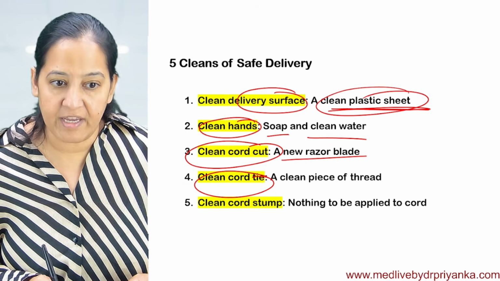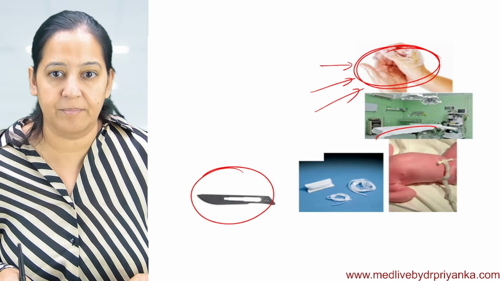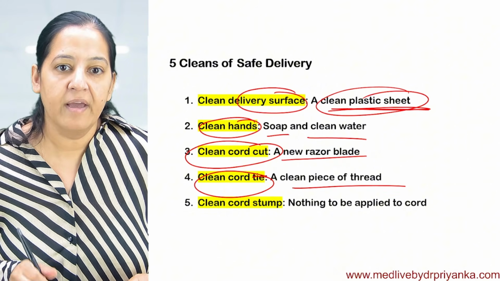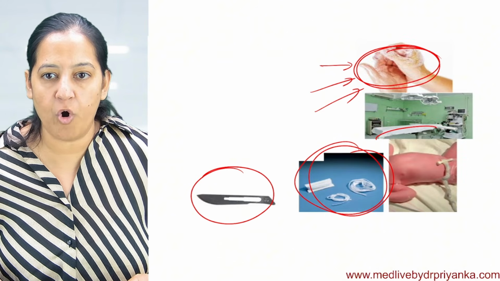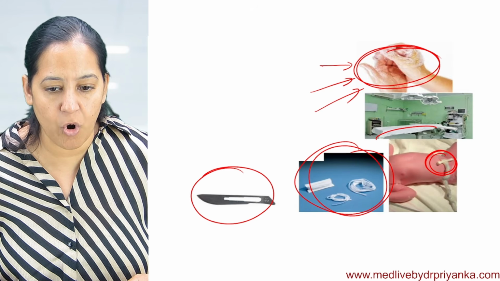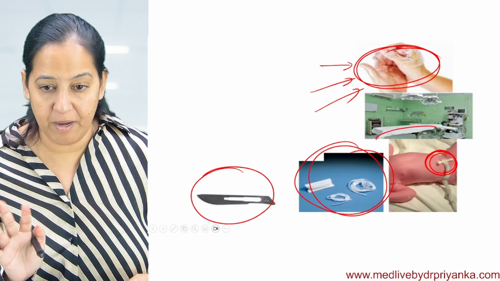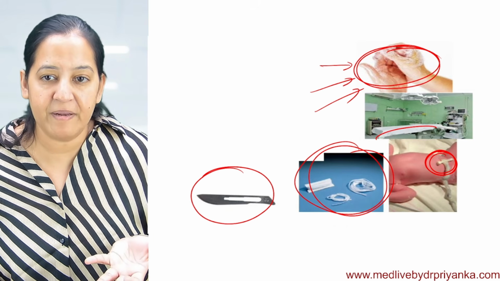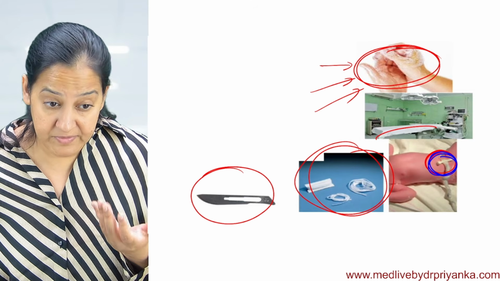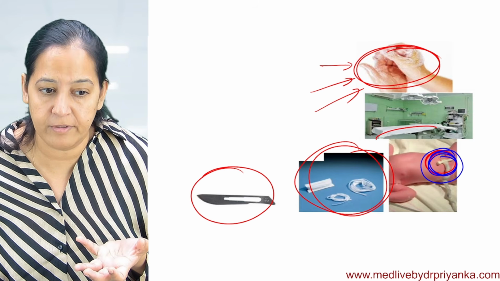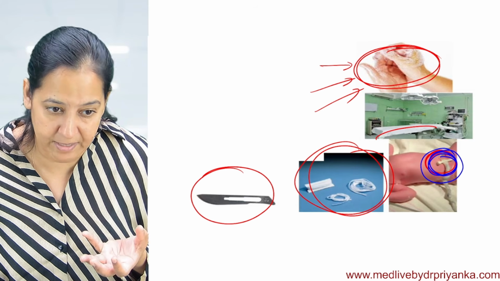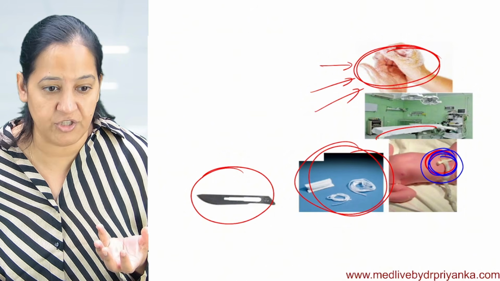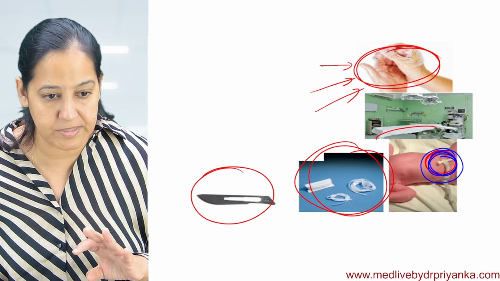The next is clean tie. You will tie the cord with a thread, and that thread should be new and sterile. And on the cord stump, the umbilical cord stump, nothing should be applied. There are various religious taboos. Some people apply honey on that, I have seen. Some people apply cow dung, considering cow dung very pure. All these taboos are there.